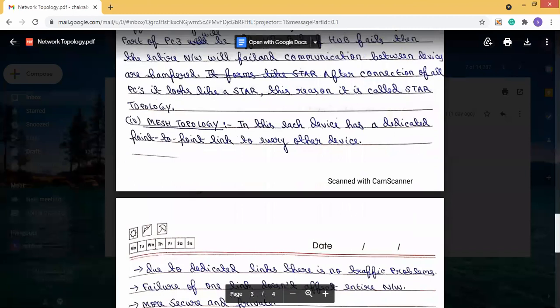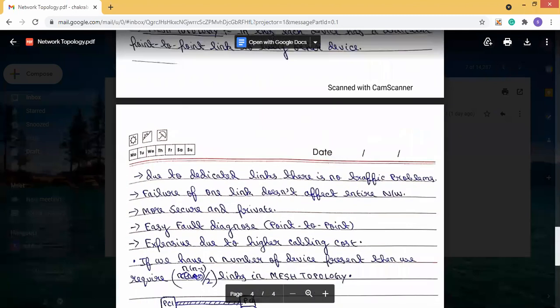Then next is mesh topology. Now all the bus and ring topologies are multi-point connections, but in mesh topology, each device has a dedicated point-to-point link to every other device. Point-to-point connection means a dedicated connection between two devices. So in mesh topology, each device has a dedicated link to the other devices, and due to the dedicated link, there are no traffic problems.